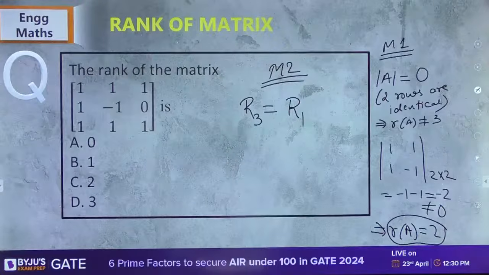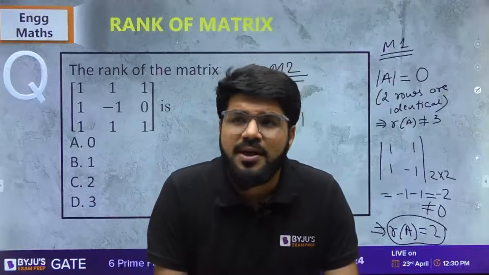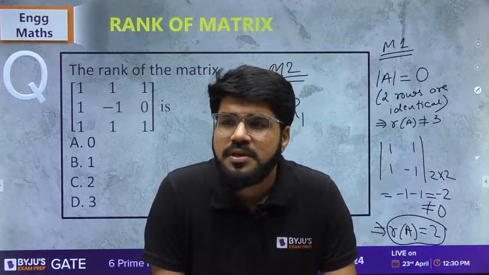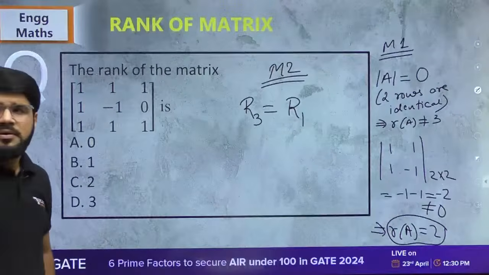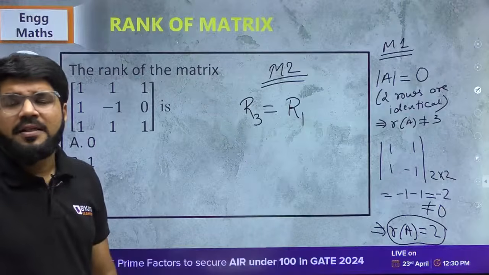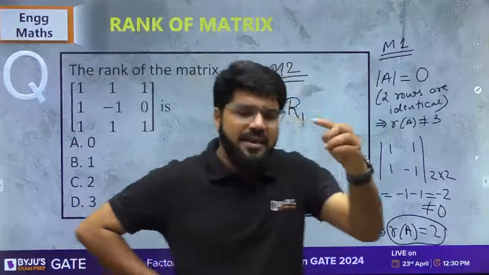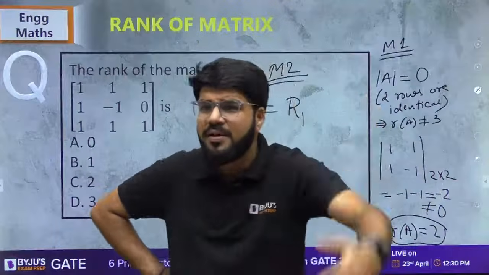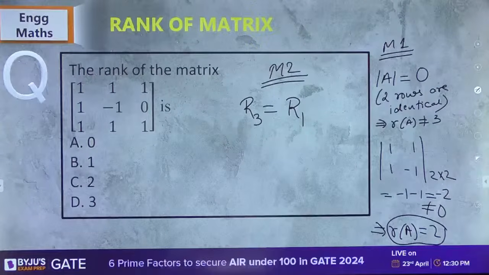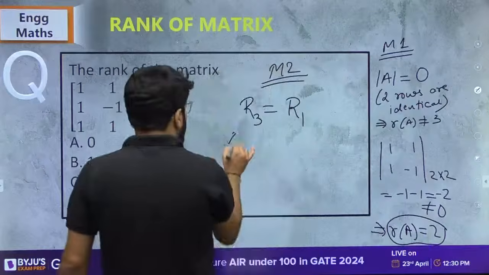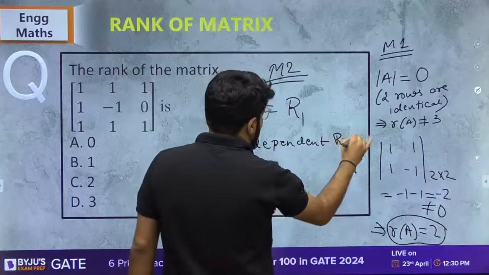Quickly have a look. Row number 3 is equal to row number 1. Yes or no? Quickly. Okay. Is it correct or not? R3 is equal to R1. So out of the 3 rows, one row is dependent. R3 is dependent on R1. Dependent how? It is directly equal. Clear? That means I have one dependent row.